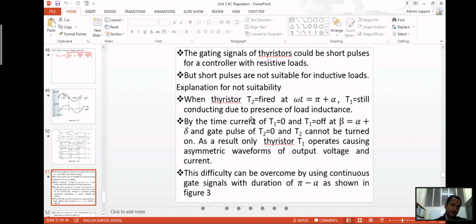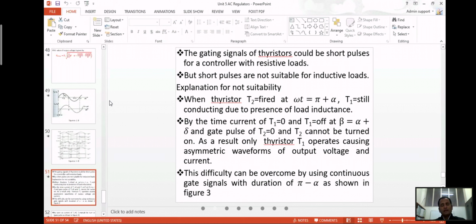But actually, when T1 is off, then only T2 should be on, so it should be alternate. But in case of inductive load, it overlaps. By the time current at T1 equals 0, T1 is off at beta equals alpha plus delta. So T1 will be off only at beta equals alpha plus delta, so the pulse given for T2 cannot turn it on.